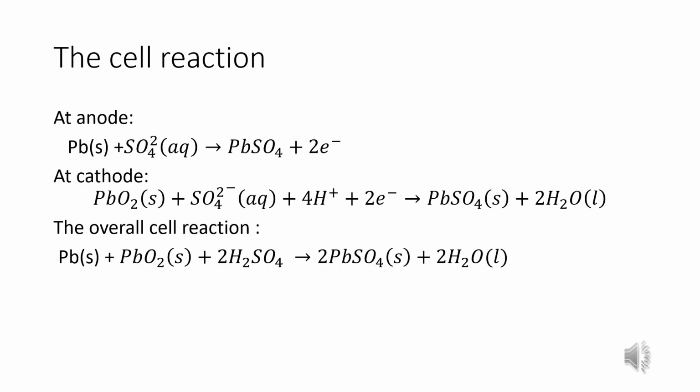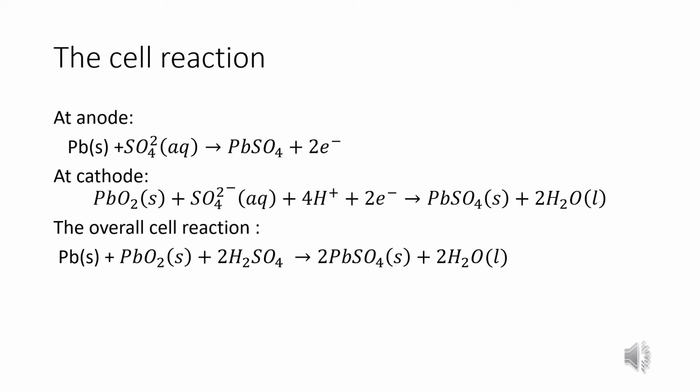The cell reaction at the anode: lead reacts with SO4 2- ions to form lead sulfate, and liberates 2 electrons. At the cathode, lead dioxide reacts with SO4 2- ions from the sulfuric acid plus 4H+ and 2 electrons to give lead sulfate plus 2H2O.